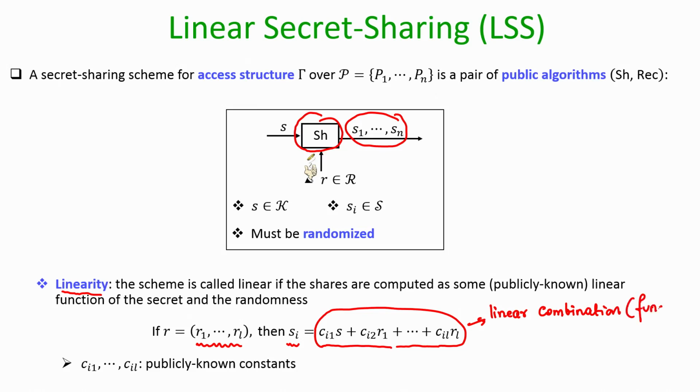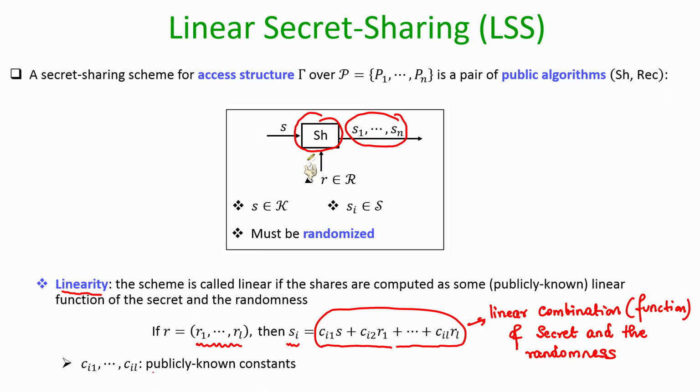And why is it a linear function of the secret and the randomness?